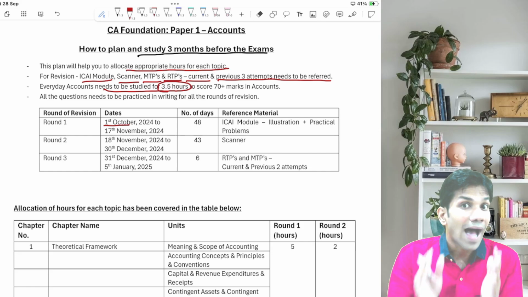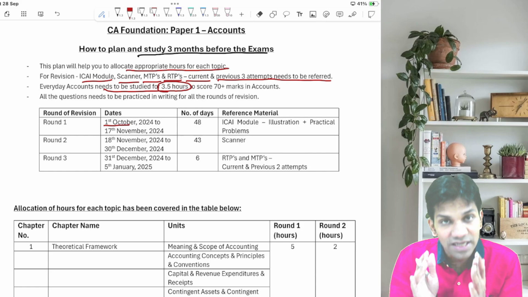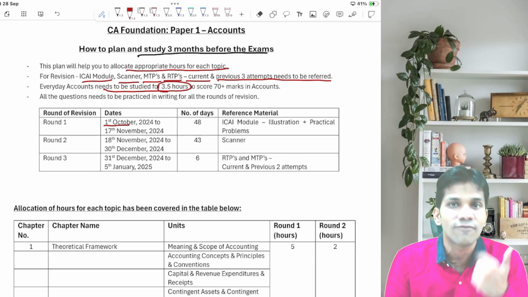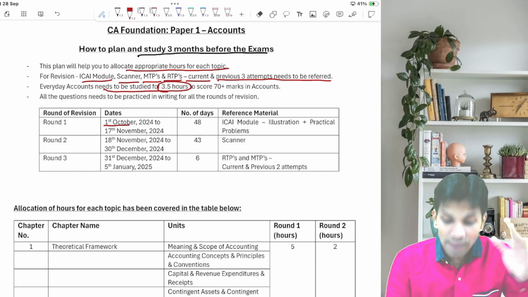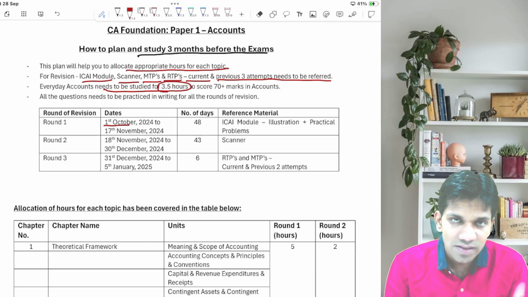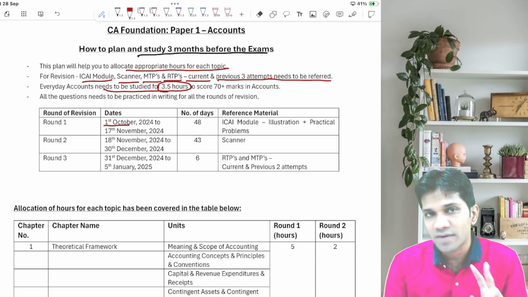I have allocated hours also for each and every chapter and each and every unit after counting each and every chapter's sums from the module, from the scanner, from the RTPs and MTPs. So guys, be rest assured, I will discuss everything with you, but let me be very clear: 3.5 hours of accounts every day, which will be bifurcated into 1.5 hour and 2 hour sessions.